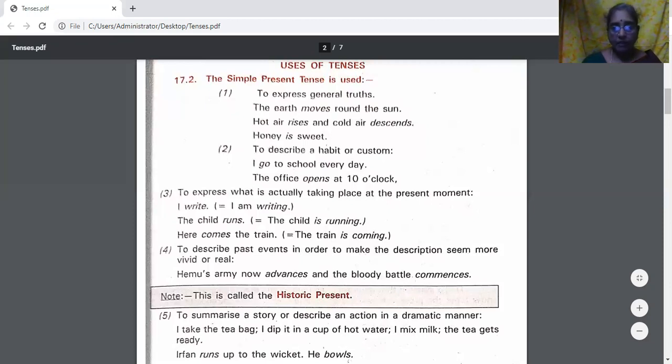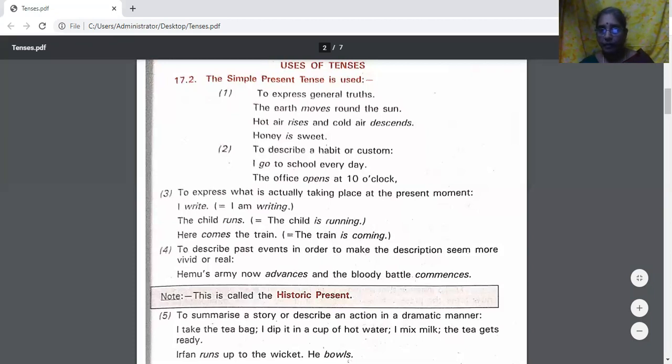To describe past events in order to make the description seem more vivid or real. Like some past event which has taken place, but now you're trying to describe it. So you describe as if it's happening now, to make the description more realistic.